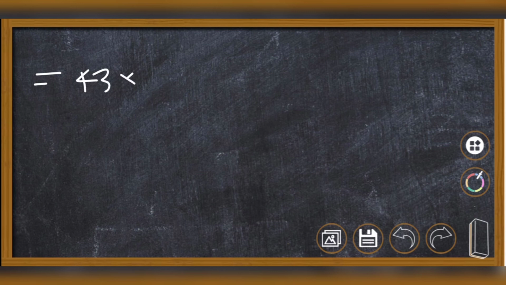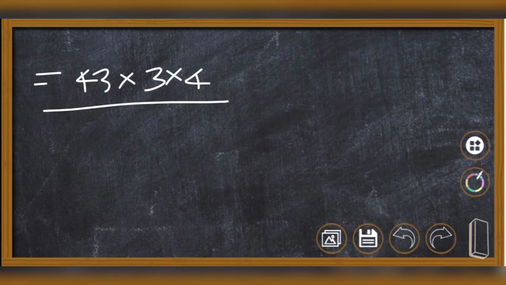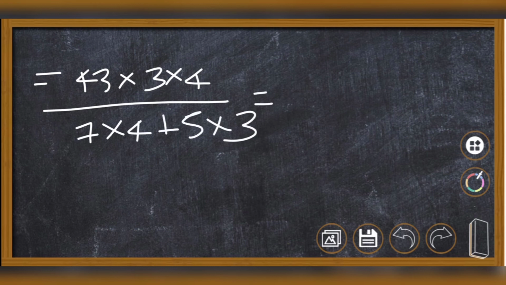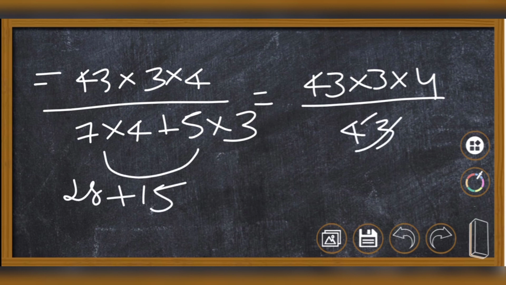That is equal to 43 into 3 into 4 divided by 7 into 4 plus 5 into 3, that is 43 into 3 into 4 divided by 28 plus 15, that is 43. So 43 and 43 get cancelled, and that is 3 into 4, that is 12.